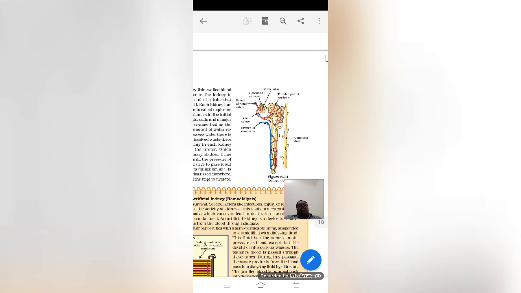One more thing: whenever I said that the Bowman's capsule and glomerulus are responsible for filtering, actually the filtering inside takes place with pressure. If the pressure is not proper, it is impossible for the nephrons to do their work.